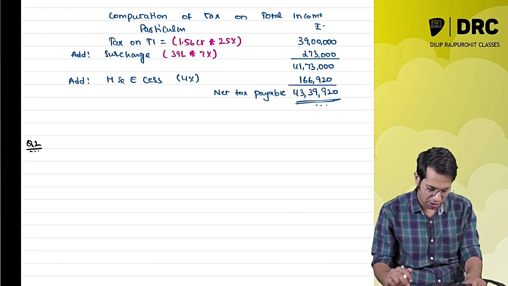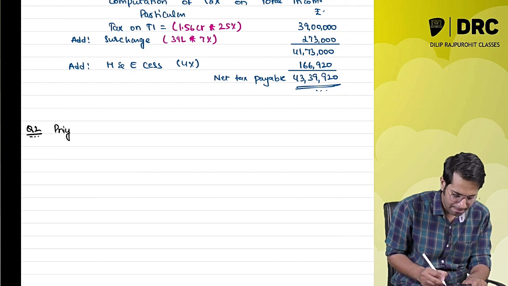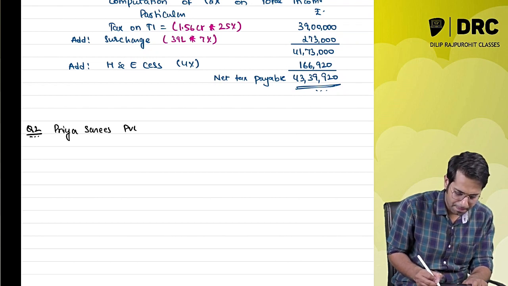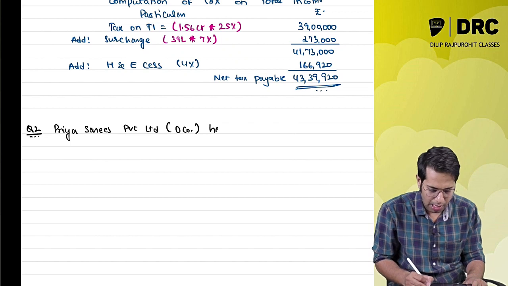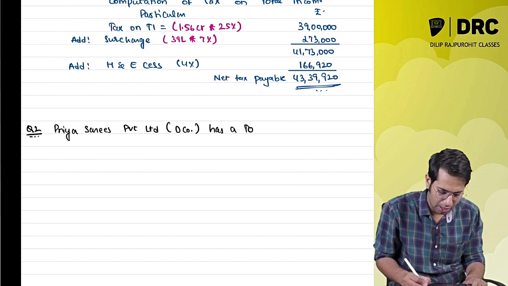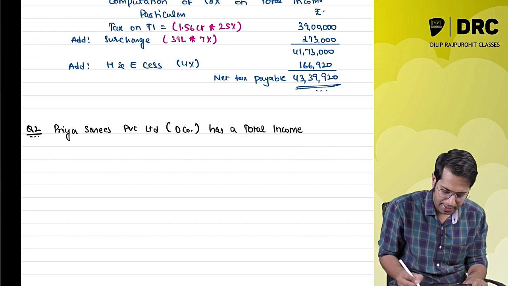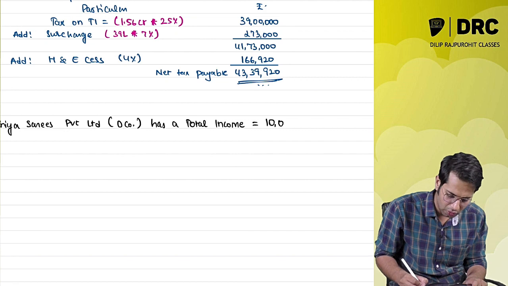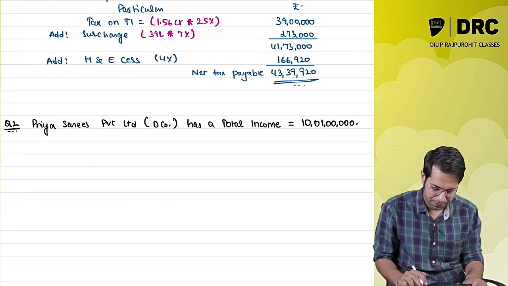Question number two. There is a company called Priya Saris Private Limited, a domestic company, has a total income of 10 crores 1 lakh.